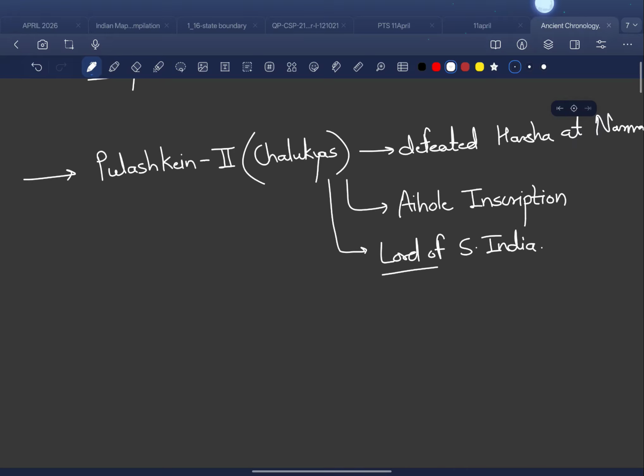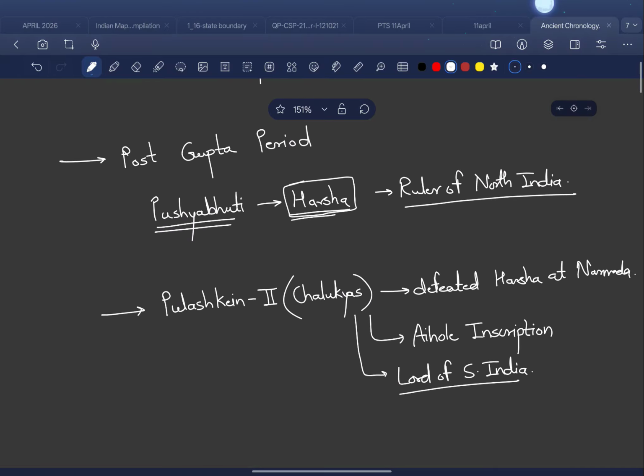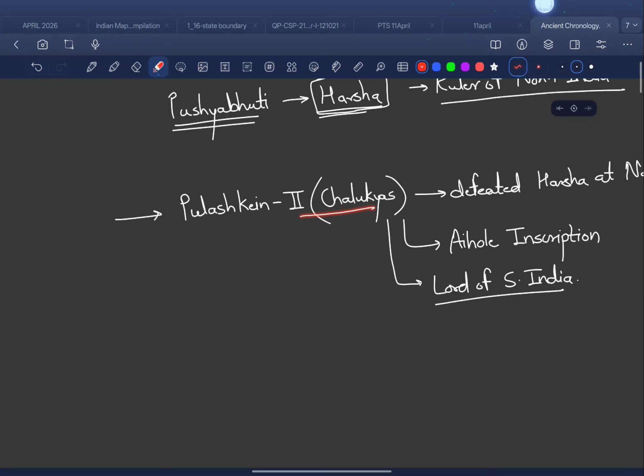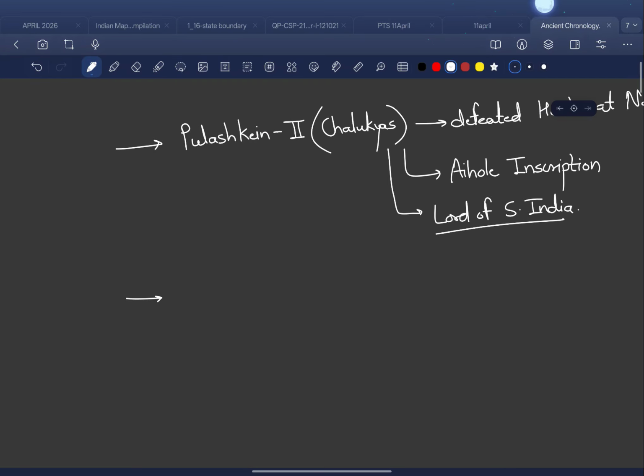By this time, the Pushyabhuti dynasty had deteriorated to a greater extent, and in South India we had the Chalukyas holding sway. But besides the Chalukyas, we had another important power, the Pallavas. The famous ruler of the Pallavas who defeated Pulakeshin II was Narasimhavarman I.